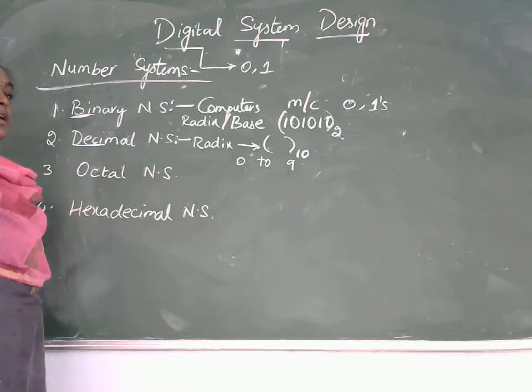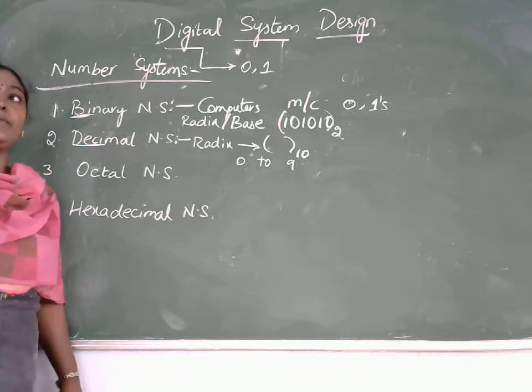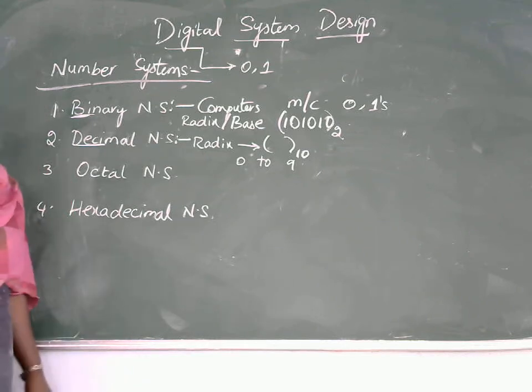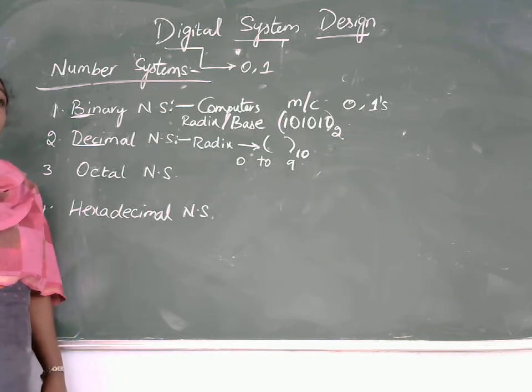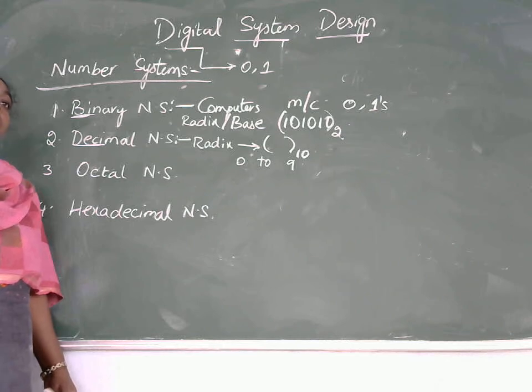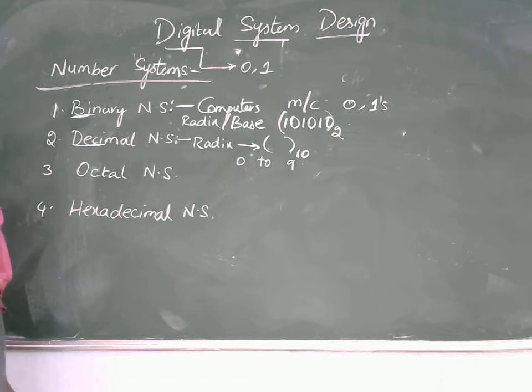The application of the decimal number system is when you want an accurate measurement. For example, if I want to find out the length of a chalk, I will use a scale and say it is 3.5 centimeters. Along with the integer part, the fractional part is also important. So wherever we are interested in accurate results, we will use the decimal number system.